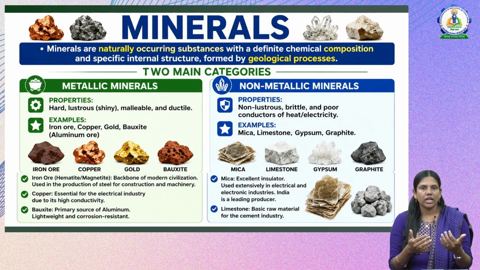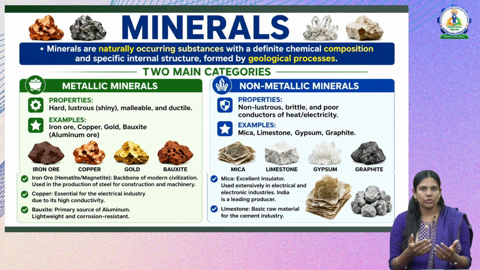Now why and where are these minerals mostly used? From the ore we are trying to extract the minerals. For example, the iron ore, that can be hematite or magnetite. It is the backbone of modern civilization and it is used mostly in the production of steel, construction and machinery. Then copper is extracted from the copper ore.